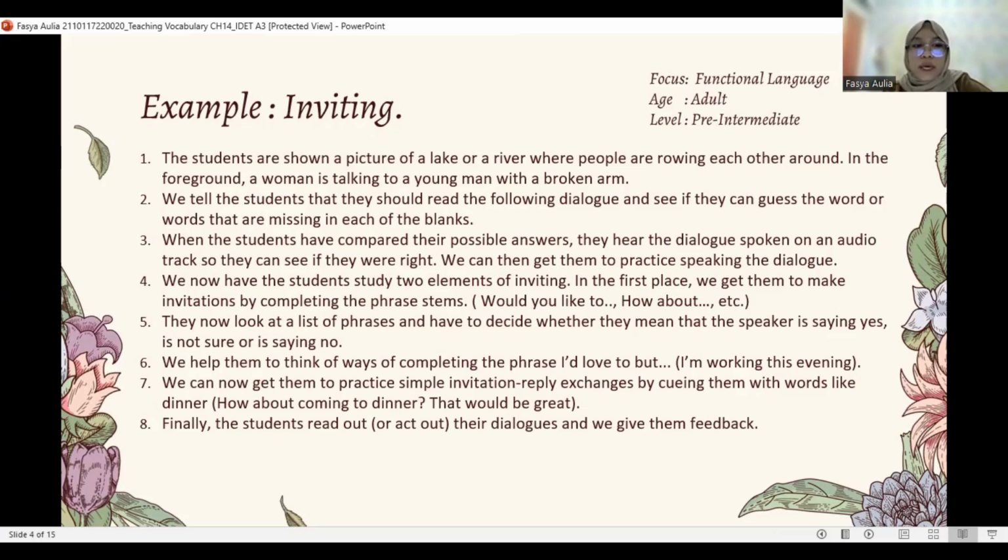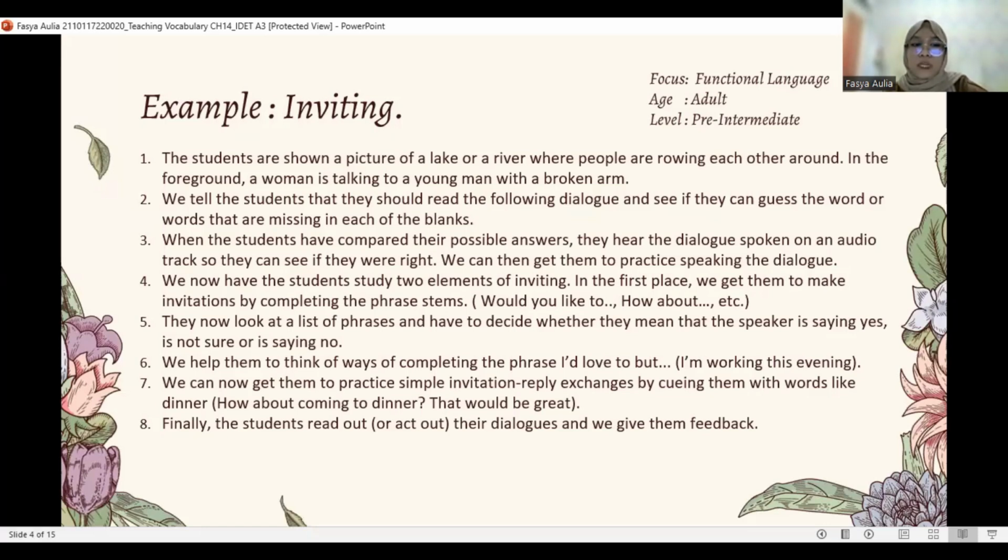And then when the students have compared their possible answers, they hear the dialogue spoken on an audio track so they can see if they were right. We can then get them to practice speaking the dialogue. And then the students should study two elements of inviting. In the first place, we get them to make invitations by completing these phrase stems, like would you like to, how about, and so on. They now look at a list of phrases and have to decide whether they mean that the speaker is saying yes, is not sure, or is saying no.